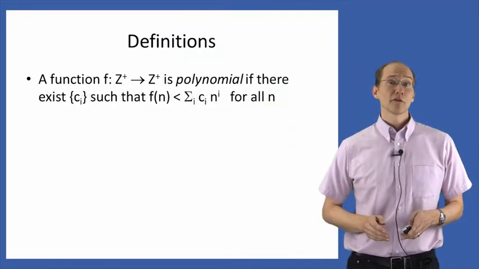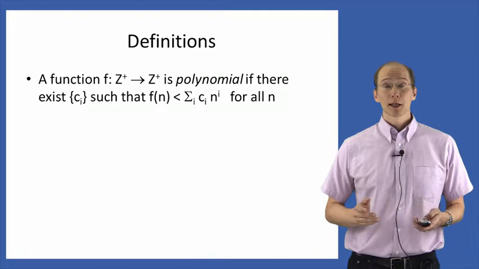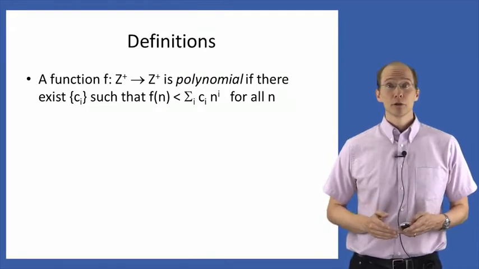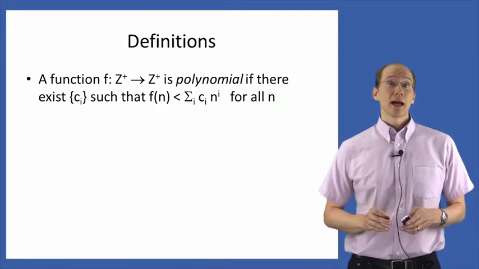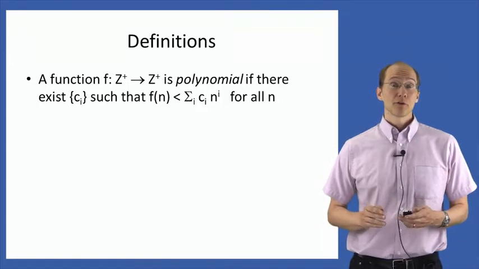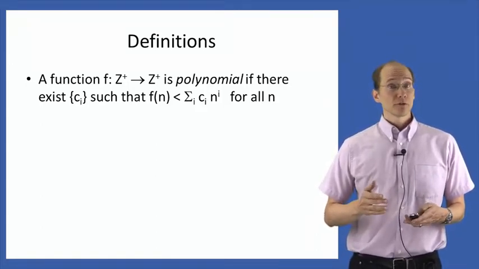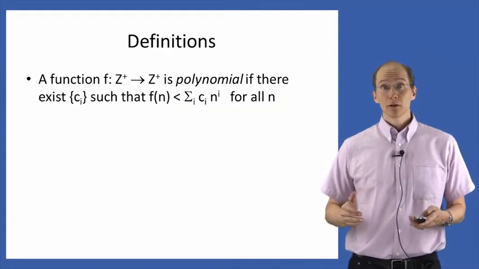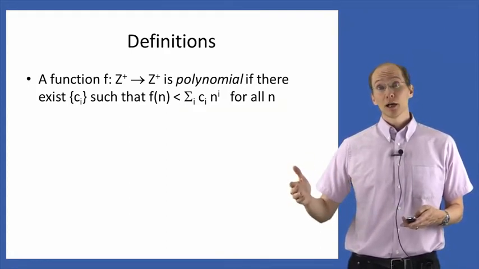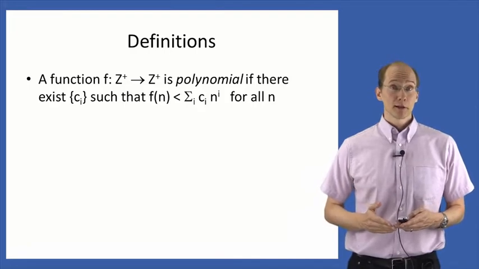Let's look at the case of polynomial first, since this concept is probably already familiar to you. We're interested in looking at the attacker's running time as a function of the security parameter n. So this means that for different values of the security parameter n, we have a different amount of time for which the adversary runs.